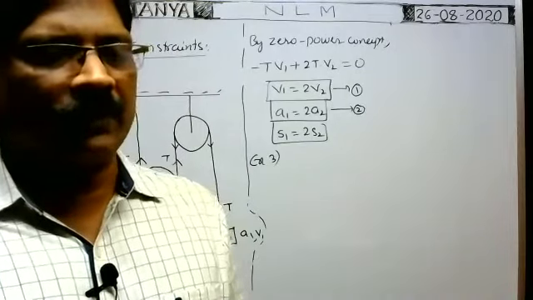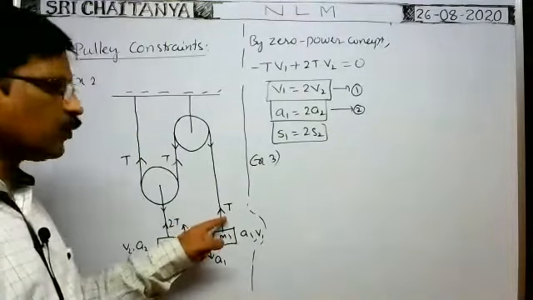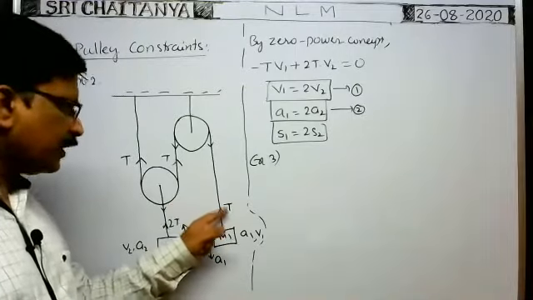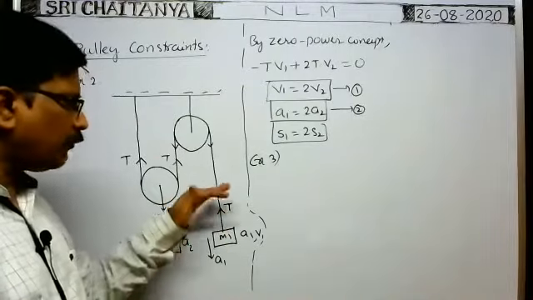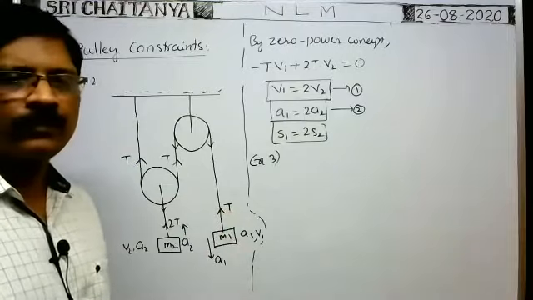What is our doubt? Click it. Because the 2T force is more than this one. 2T is greater than this T. That's why it rises upwards, and this one falls down, it comes down.